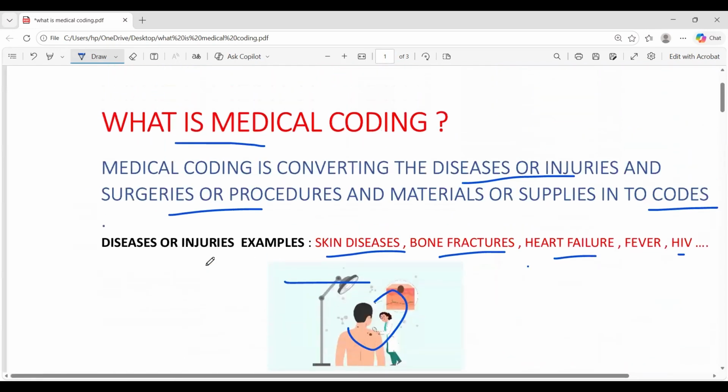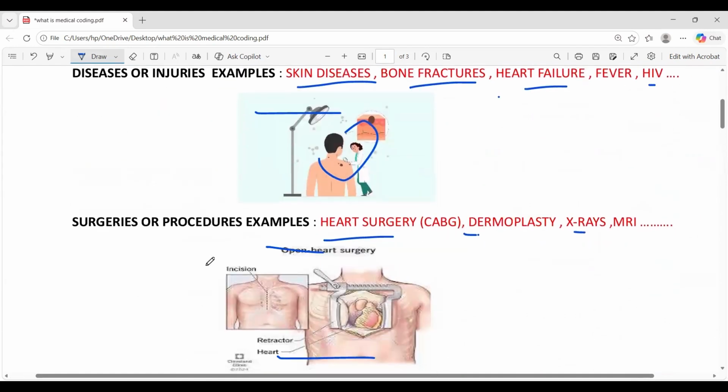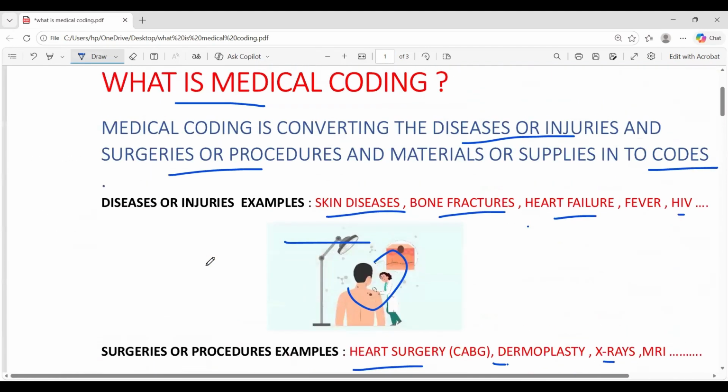Likewise, all the diseases and all the surgeries and all the materials, we are applying universally accepted codes. It may be numerical or alphanumerical codes. It's called medical coding.